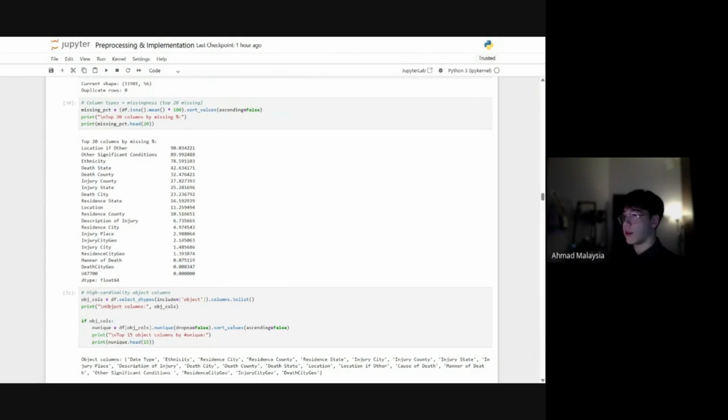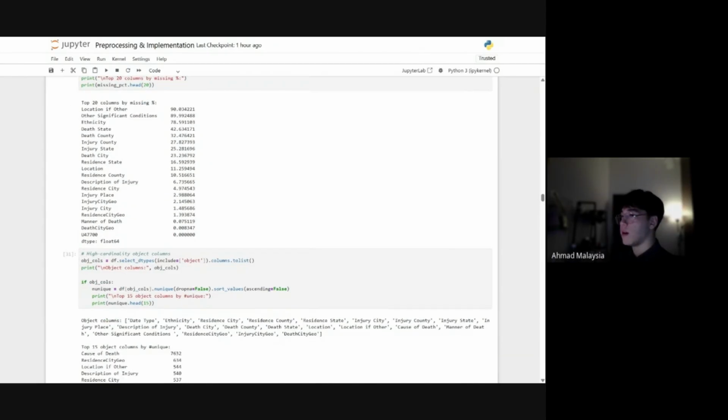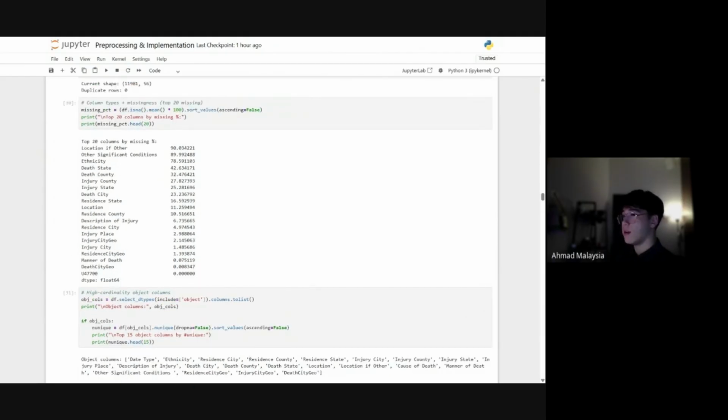This is just for me, so I can understand how much missing values I have of all of the columns. You can tell that there are so many, but most of these are actually just free text, and I didn't really use any application that would read or extract free text, so I just ignored all of these.